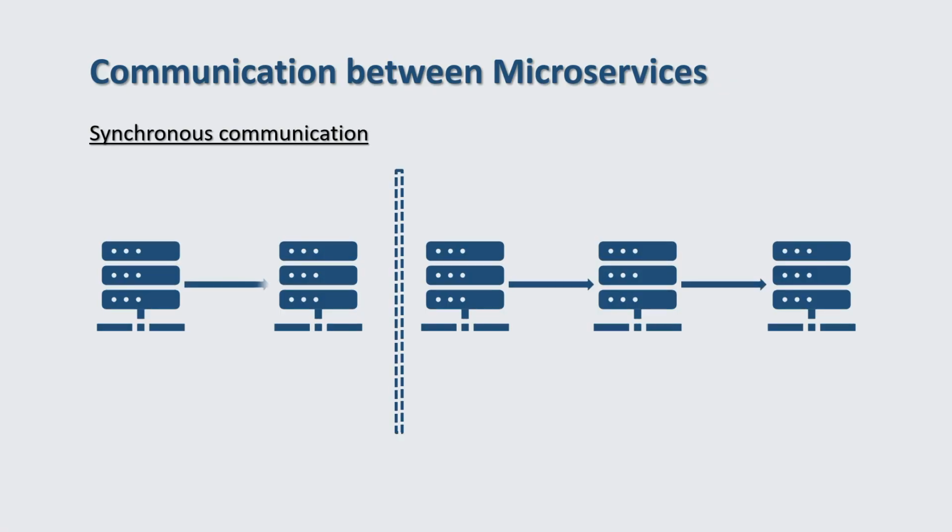Synchronous communication. Here, one microservice calls an API that another service exposes using an HTTP or gRPC protocol. This option is a synchronous messaging pattern because the caller, that is, the first microservice, waits for the receiver's response. This results in a temporal coupling between microservice 1 and microservice 2. And if we want the system to have high scalability, this type of communication would not be suitable.